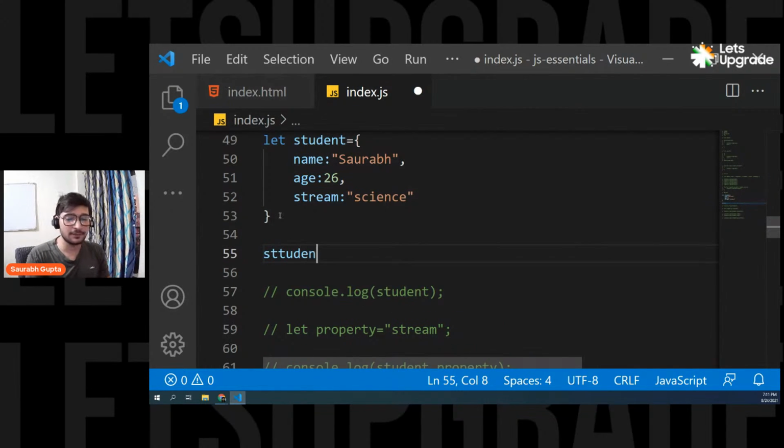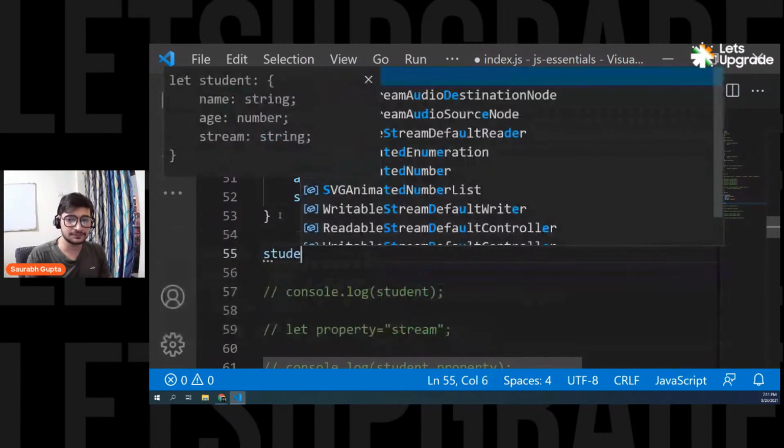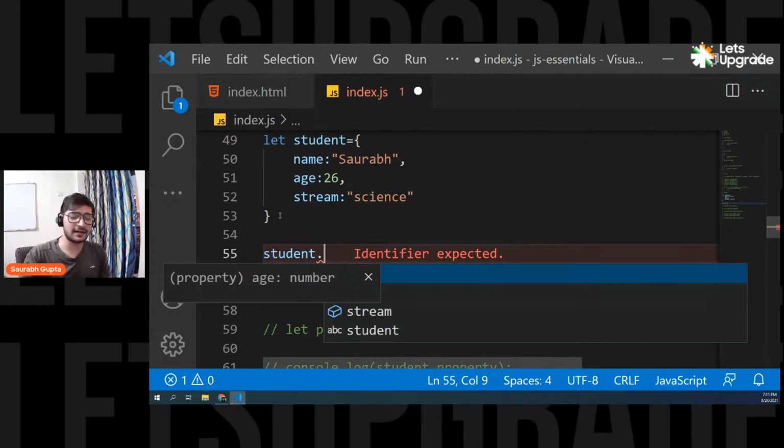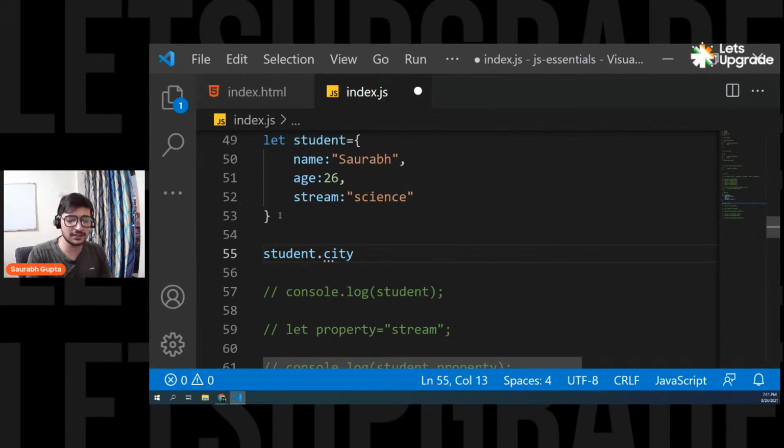You can simply go on and write the object name, the student, and then whatever property you want to add, just write it. Let's say I want to add a property named city. So city equals, pass whatever value you want to pass, and that's it. Simple. So student, then whatever property you want to add, and then simply pass the value. And this property will be added into your object dynamically.